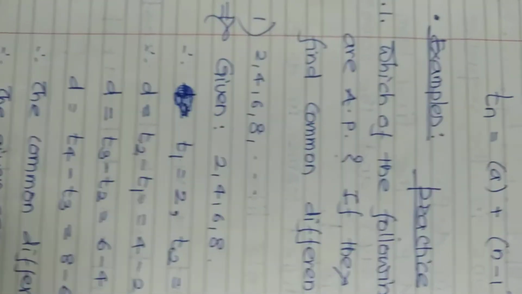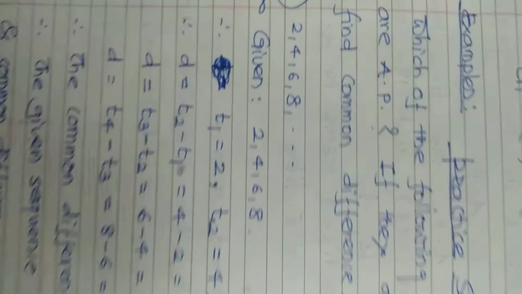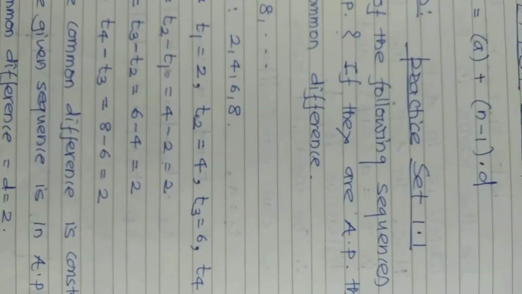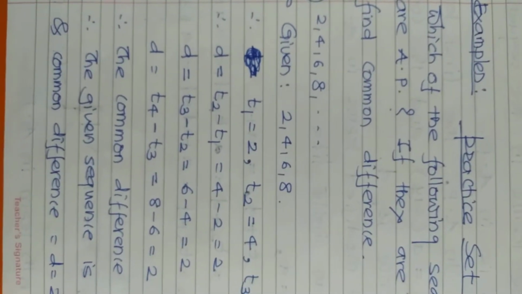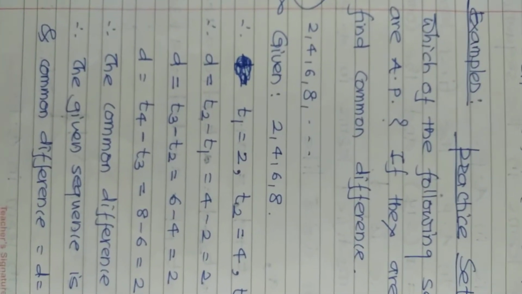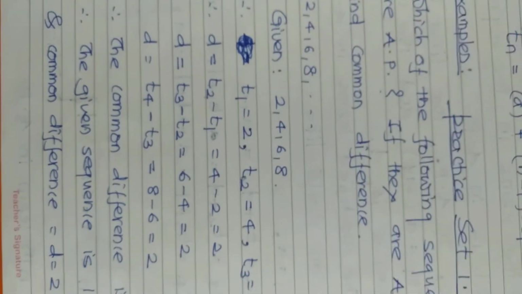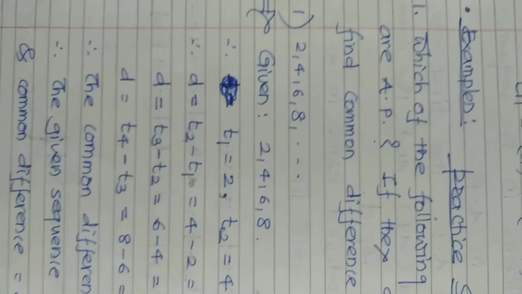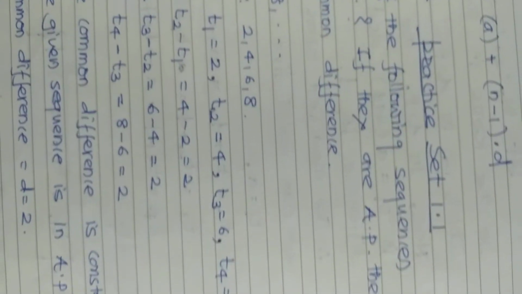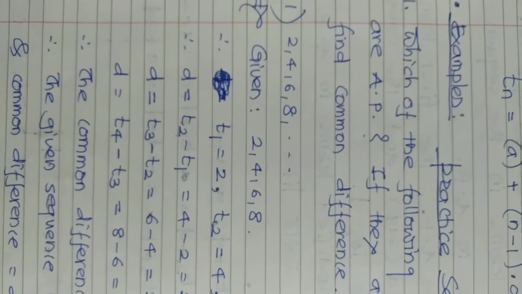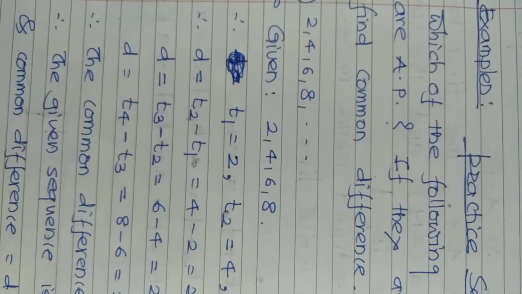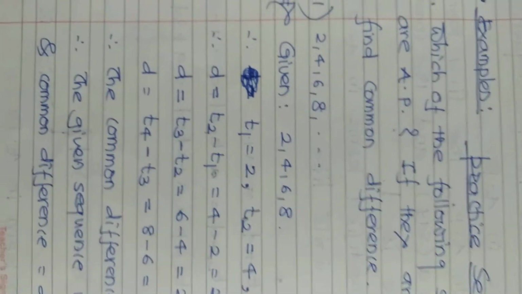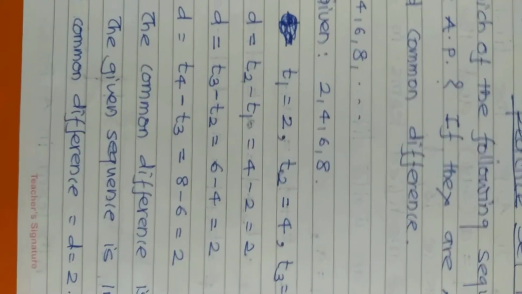As far as problems on AP are concerned, we can consider the practice set. If we consider some related problems, you have to solve some solved problems first. But now here we can consider the first exercise, practice set 1.1. What is the first question? Which of the following sequences are in AP? If they are in AP, then we have to calculate the common difference. This is a 1 mark question as usual.